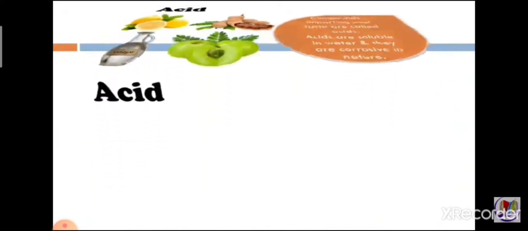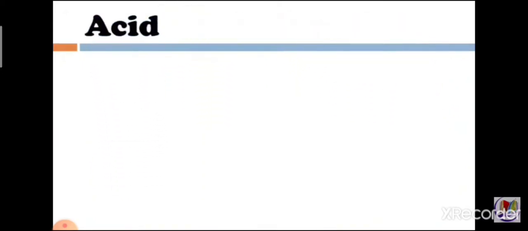So, different plants and different animals contain acids also. Like in fruits, for example, oranges and lemon contain acid. And plants also contain some kind of acids. Animals also consist of amino acids in themselves. So, different plants and animals contain different acids in them.